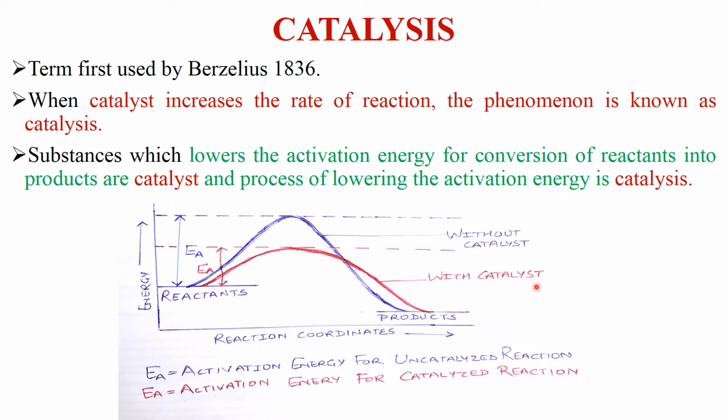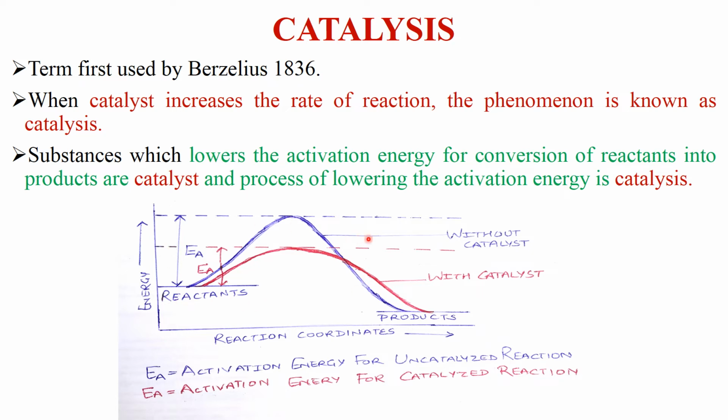We have written with catalyst and without catalyst. Understood? Now there are two activation energies, EA. EA means activation energy, which I told you is the minimum energy which the reactant must have in order to cross this energy barrier to form product.